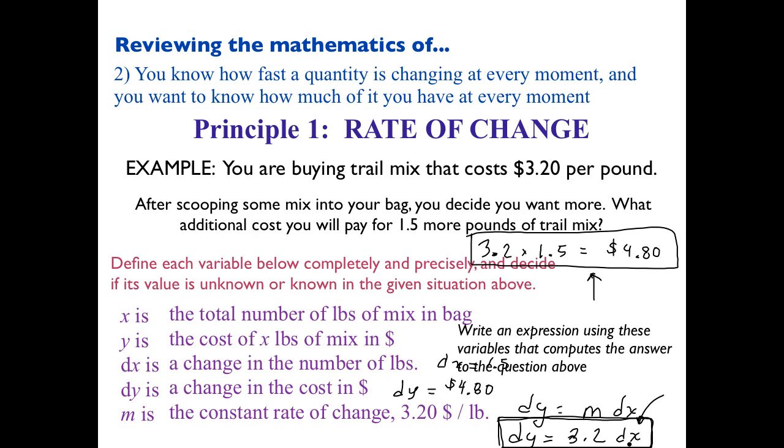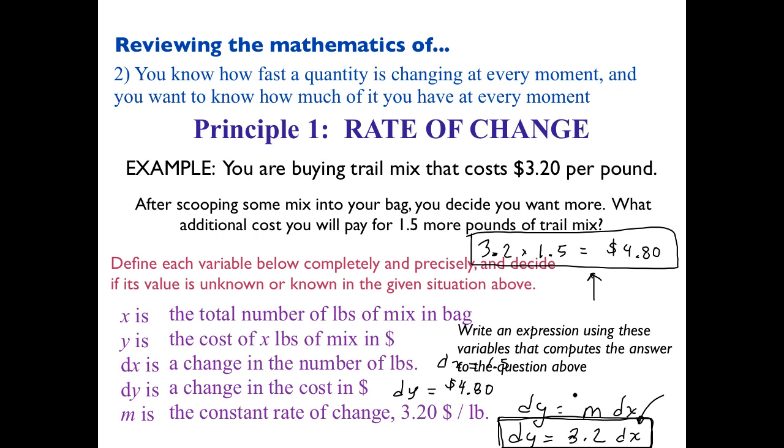dx could be anything. It's a variable. It could be a half a pound. It could be 2 pounds. It could be 8 pounds. It could be 20 pounds. And given a change in the number of pounds, 3.2 will always tell us what the change in the cost will be. Do you see how that's much more broad and inclusive than just 1 pound costs $3.20? We know, for any change in pounds, what change in cost we'll get.